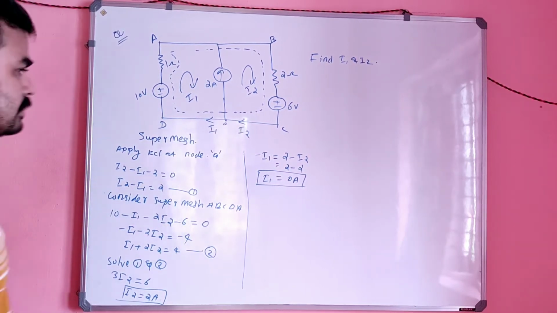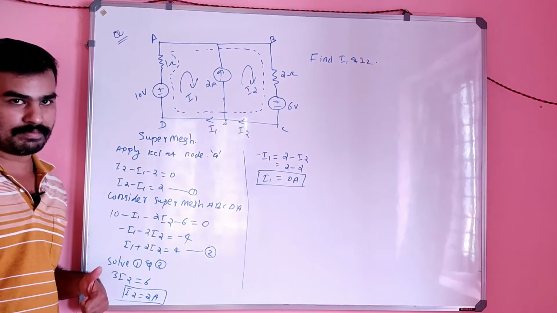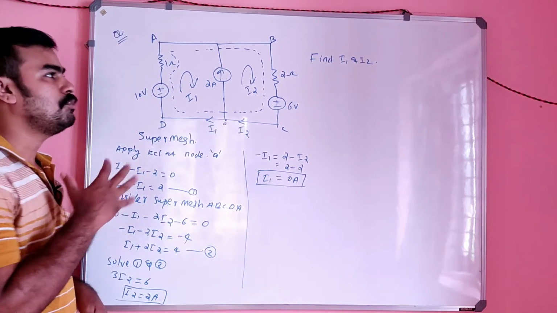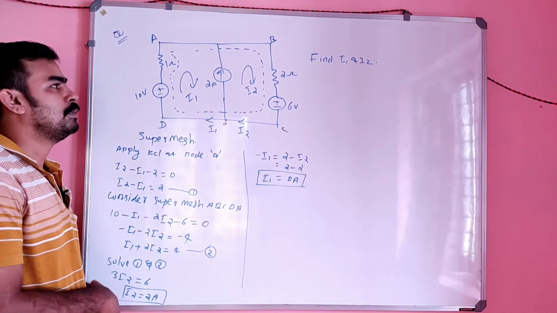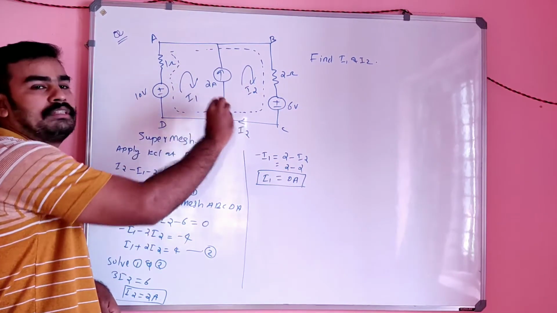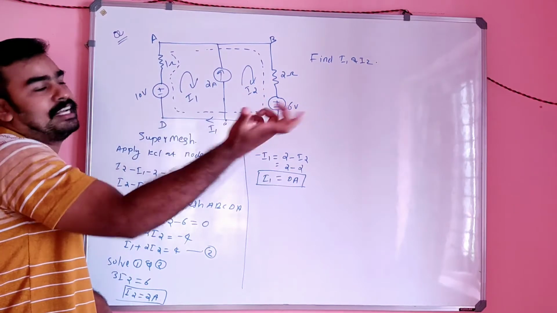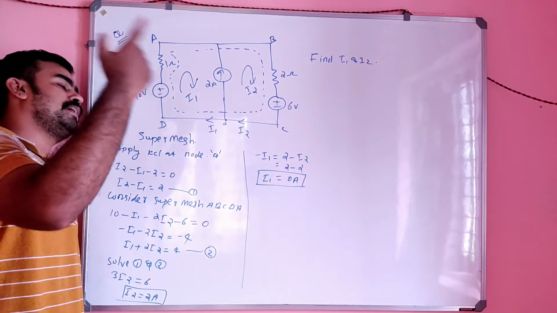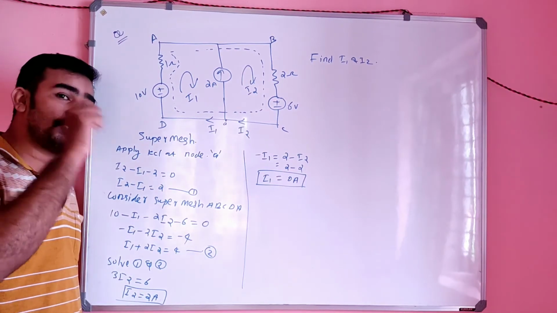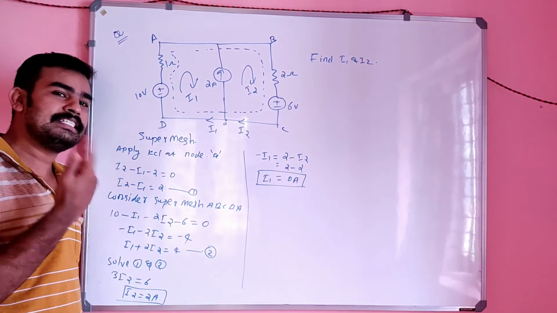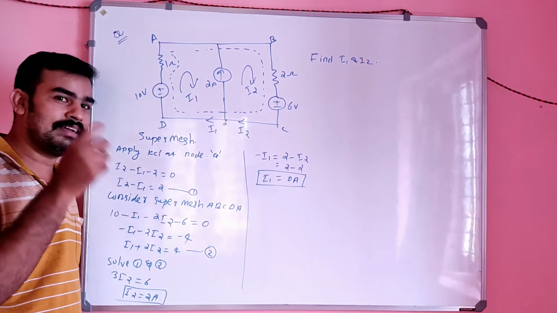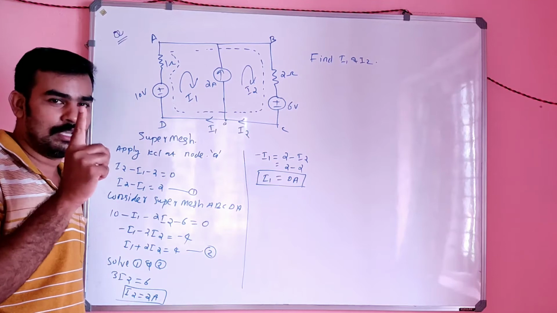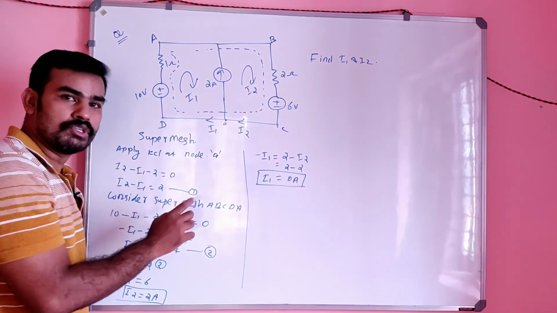So this is the concept. Is it clear? That means first you have to write the equation for that super current. That super current included equation you should write first. In the previous case, the super voltage equation you should include, V1 minus V2 equal to 2, V2 minus V3 equal to 3. That kind of equation you have to write first, and that is marked as equation number 1.